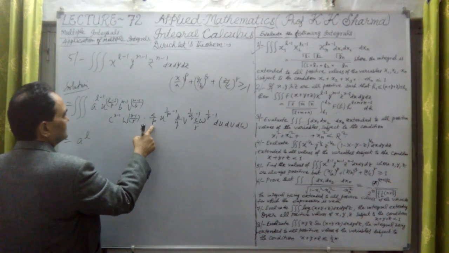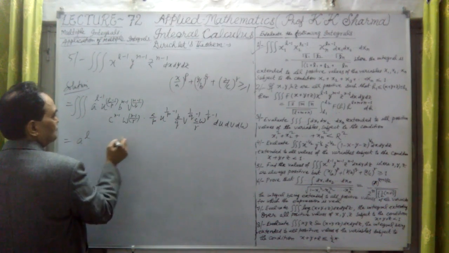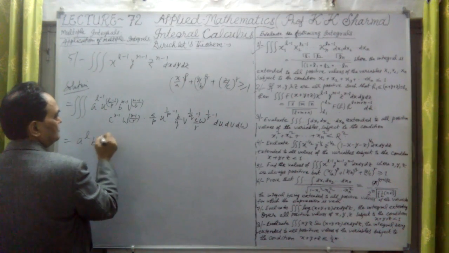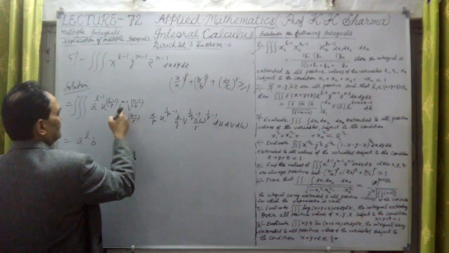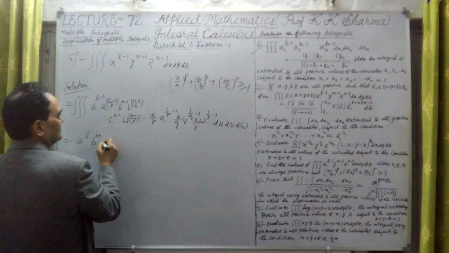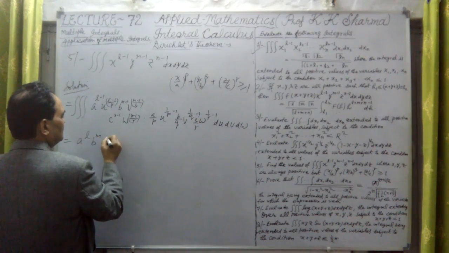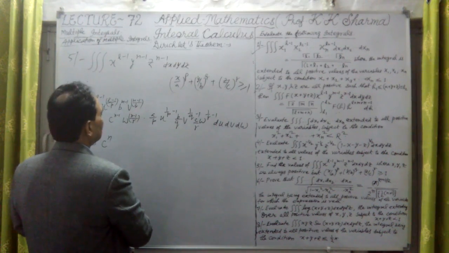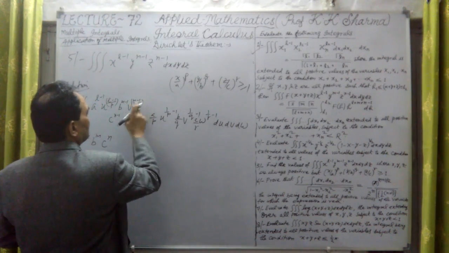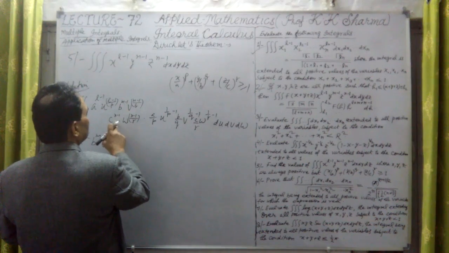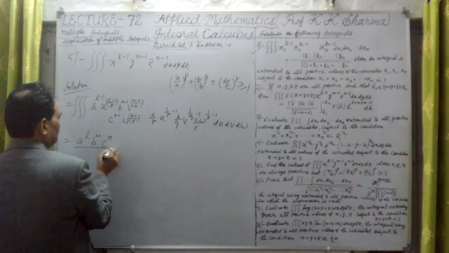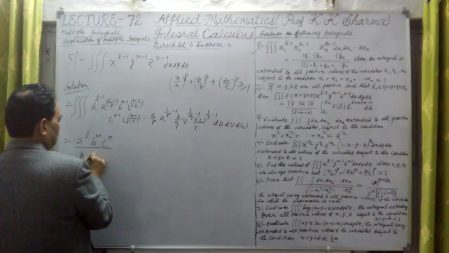This p is separate, so pqr will come outside. And b raised to the power n, again this is 1, b raised to the power n minus 1, so b raised to the power n, into c raised to the power n, c raised to the power n only. And this c is c raised to the power n minus 1 plus 1, that means c raised to the power n, upon pqr.